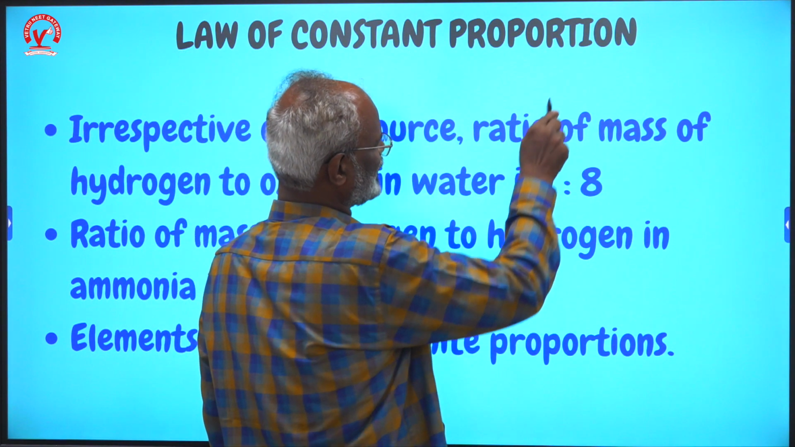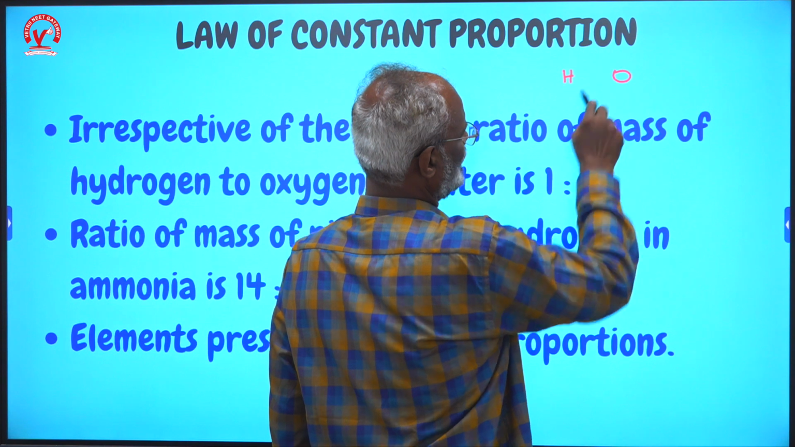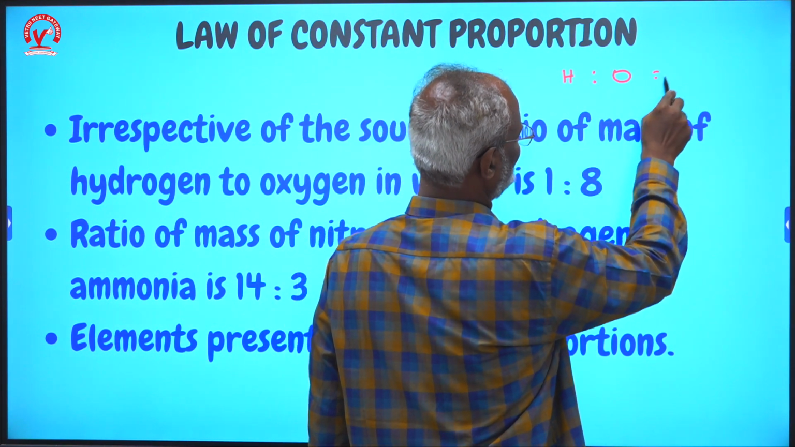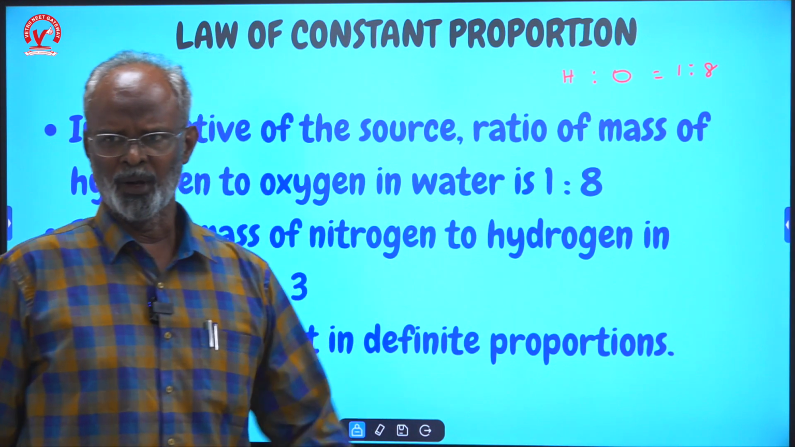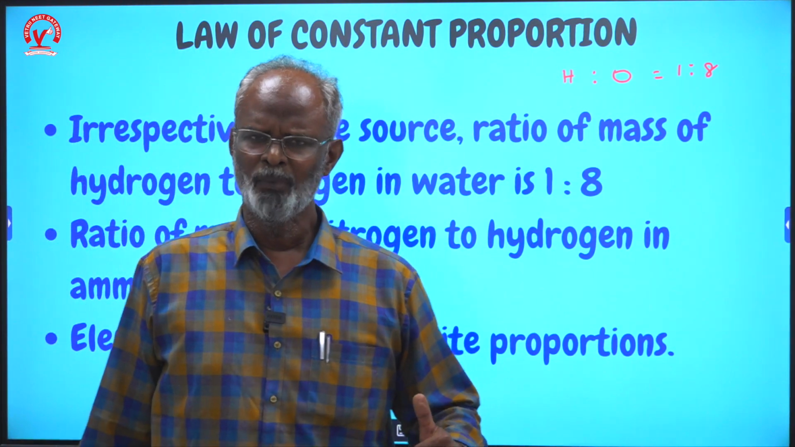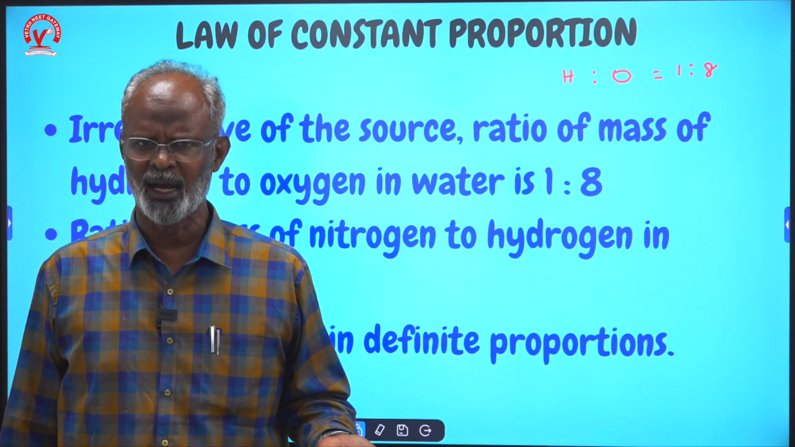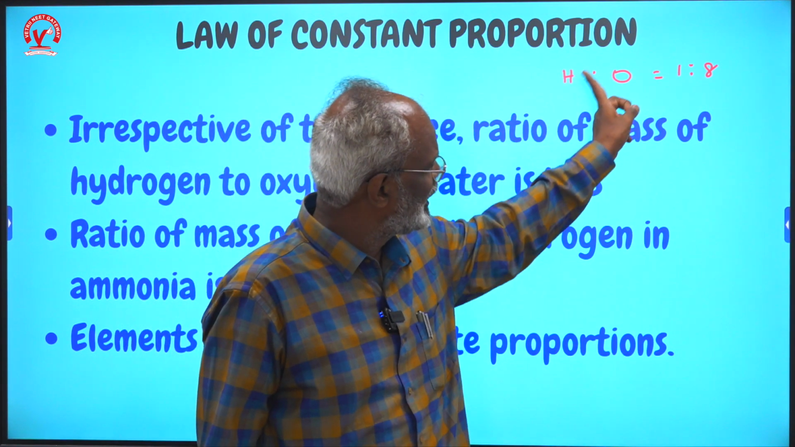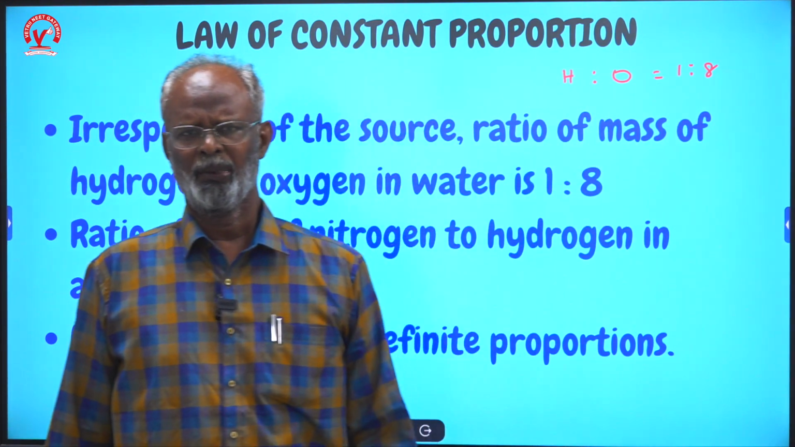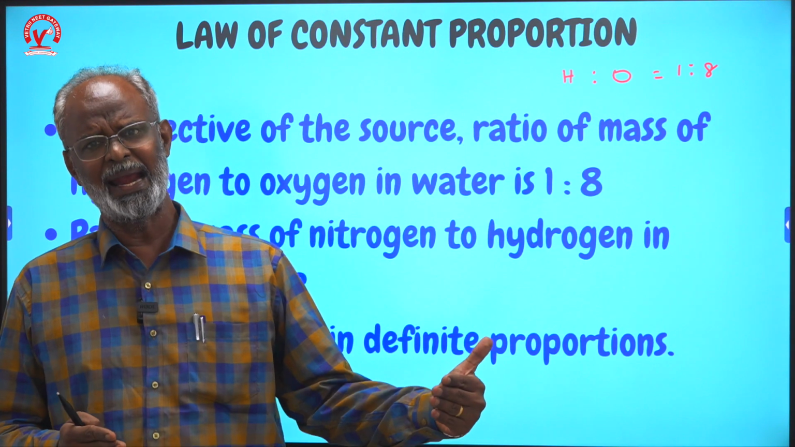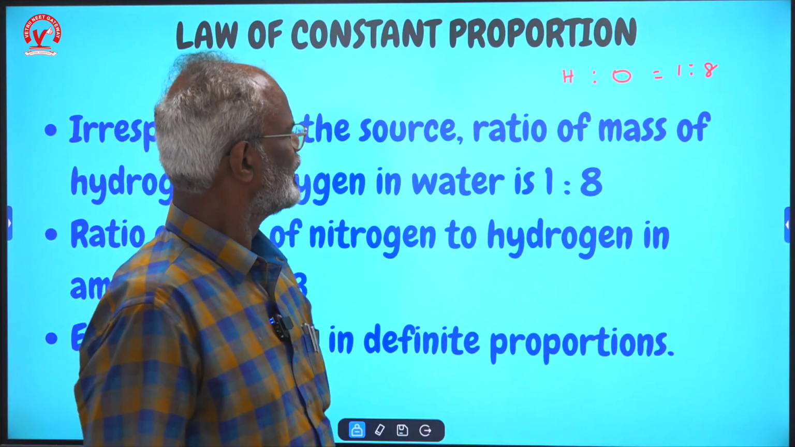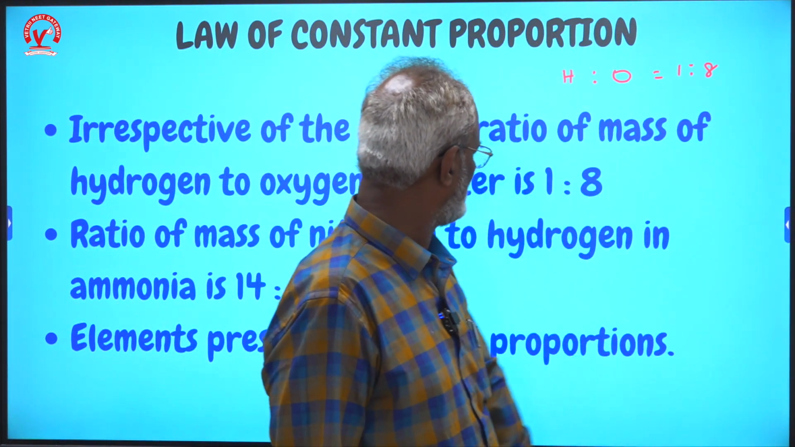was found to be the same, a constant proportion. Whatever be the source of water, whatever the reaction by which the water is got, the ratio was the same. Now we know that for sure, but you think about this in the 18th, 19th century. So the ratio is 1:8.